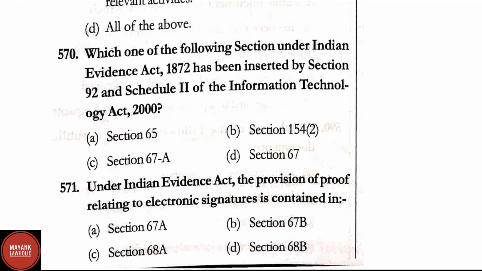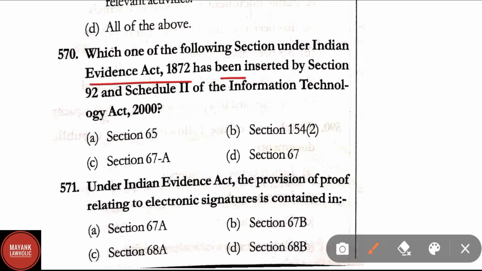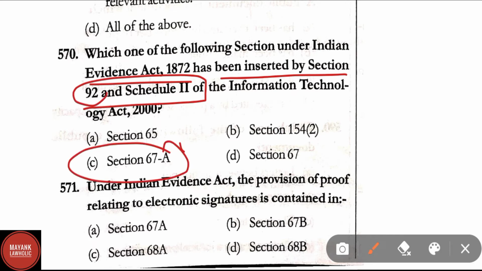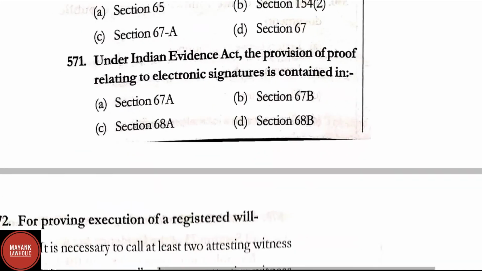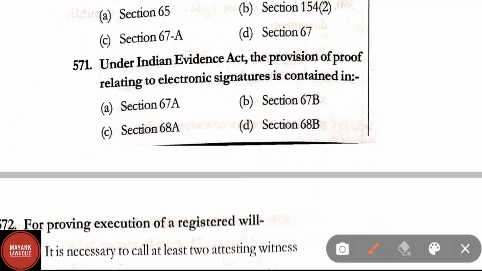Question number 570. Which one of the following sections under the Indian Evidence Act 1872 has been inserted by section 92 and schedule 2nd of the Information Technology Act 2000? The correct answer is option C, that is section 67A. Question number 571. Under the Indian Evidence Act, the provision of proof relating to electronic signature is contained in. The correct answer is option A, that is section 67A.